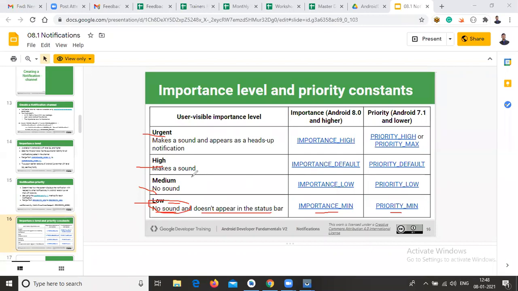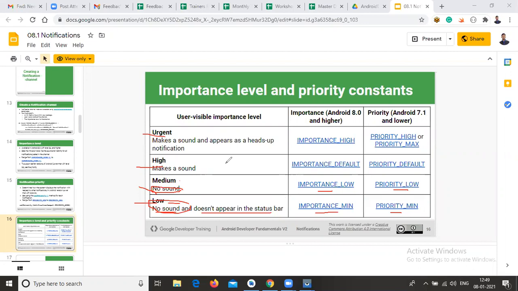In case you are using any medium priority, there is no sound. That means when you get a notification, it doesn't disturb you. No sound, but it will appear in our status bar. Without any sound, it will display in the status bar. For medium priority, on the above versions you can use importance low, and for below versions you can use priority low.